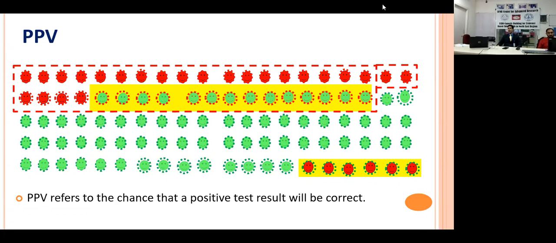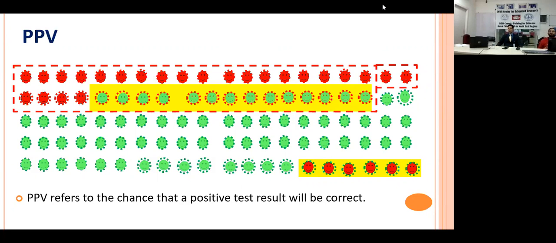I have rearranged this data a little. In the previous diagram, while looking at sensitivity and specificity, you looked at the diseased patients separately and the non-diseased patients separately. Here I have mixed them, because as a clinician you only know this is your total pool of positive patients. Out of these total positives, some may be healthy and some unhealthy. It is the same data set. So 14 who were healthy were declared as diseased in this case.